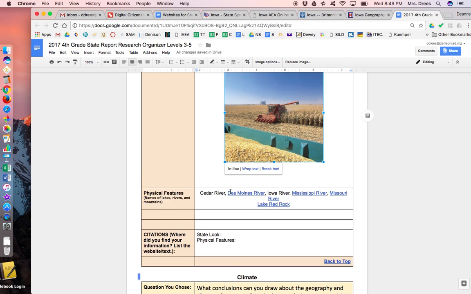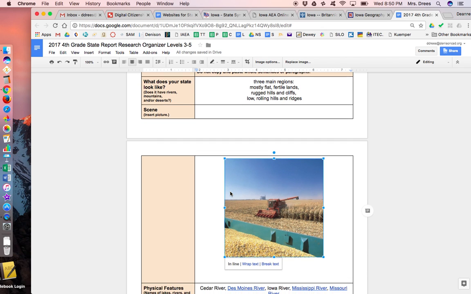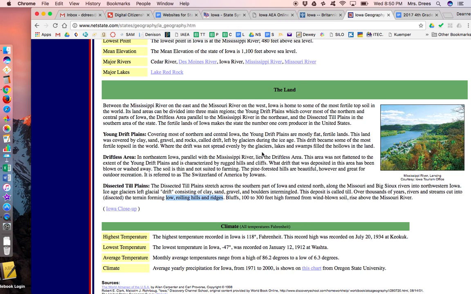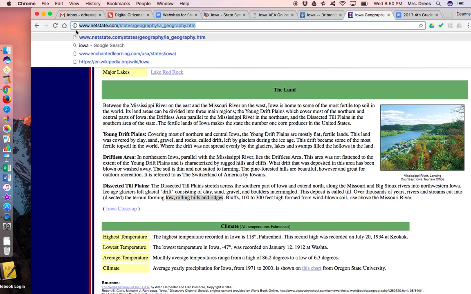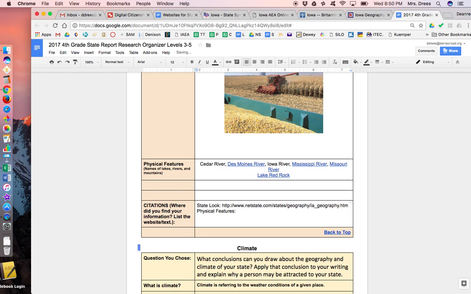So, that's interesting. So what does your state look like? That information we got from this website. That was netstate.com. So I'm going to copy that. And I'm going to paste that in what my state looks like. And that's also where we found the physical features. So I'm just going to paste again. Once you copy something, you can keep pasting it as many times as you like until you copy something different.